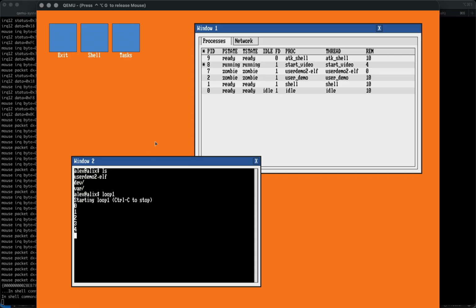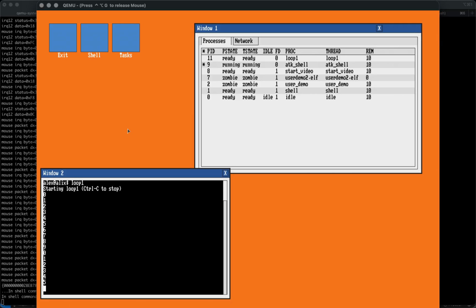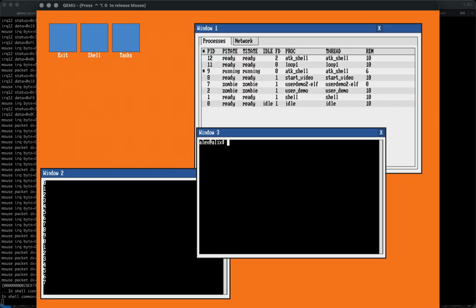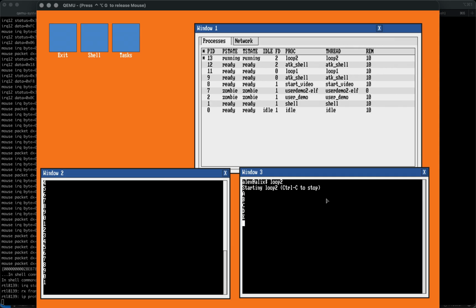There we go. So we've got loop 1 running, and to show that we can do preemptive multitasking, that's just a loop that sits there with a synchronous timer, so it doesn't have to share, it's not yielding of its own choice, but we make it yield through the kernel interrupt. So I'm going to run loop 2. There we go. So loop 2 is printing A to J, I think. Loop 1 is happily running still there as well, and we can see them sharing just in a round robin fashion between all of the processes that are running.